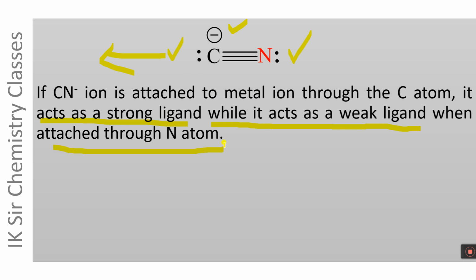It is clear that if CN- ion is attached to a metal atom through the carbon atom, it acts as a strong ligand. On the other hand, if CN- ion is attached to a metal ion through its nitrogen atom, it acts as a weak ligand.